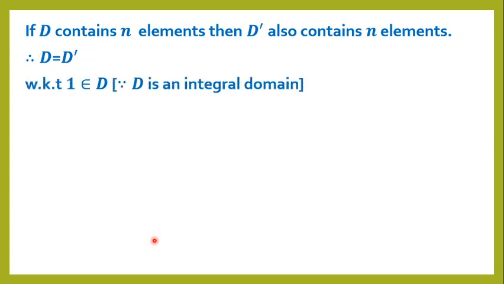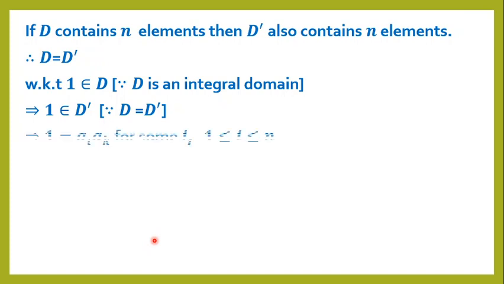We know that 1 is present in D since D is an integral domain. That implies 1 is present in D dash, since D is equal to D dash. We know that the elements of D dash are of the form ai into ak.